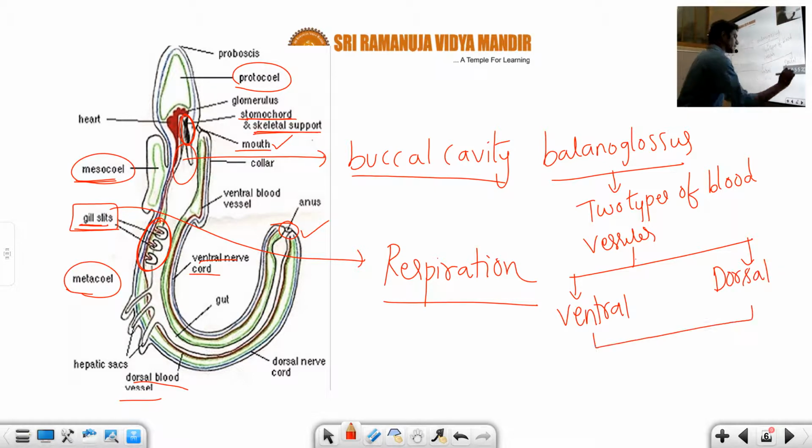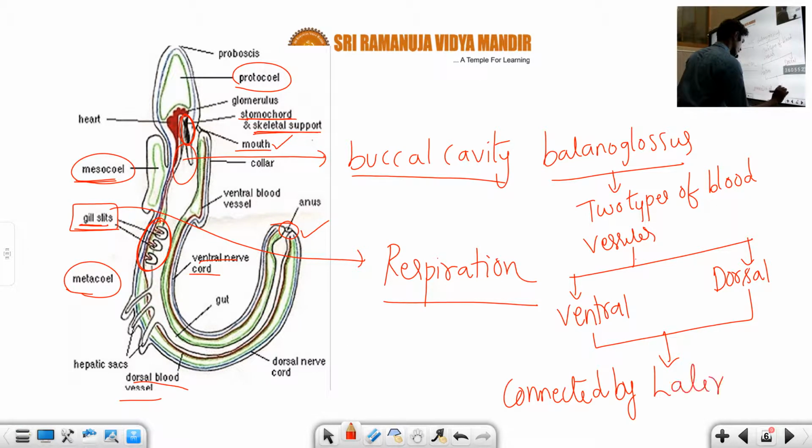Both ventral and dorsal vessels are connected by lateral vessels and sinuses. This is a very, very important point, students.